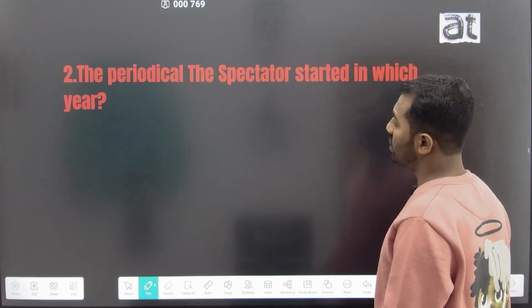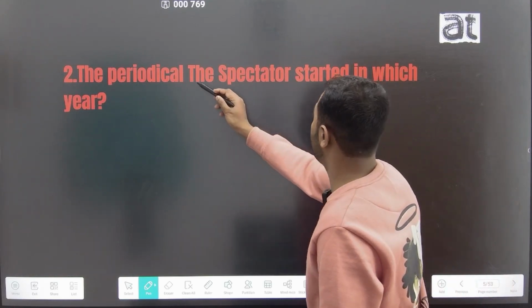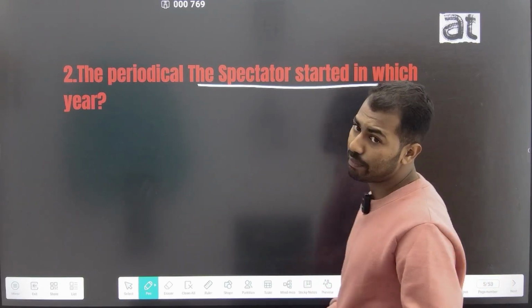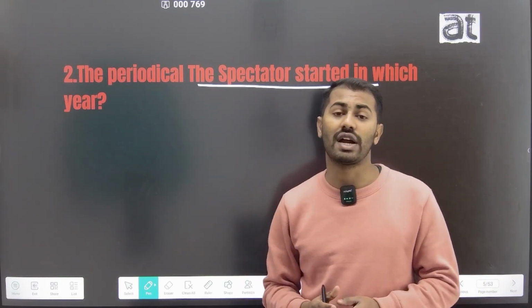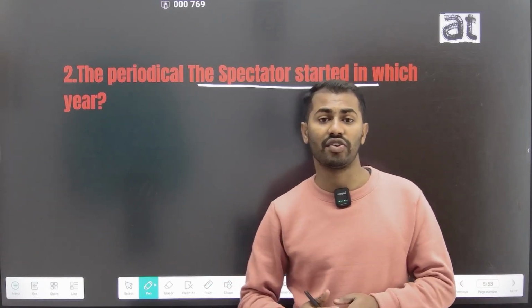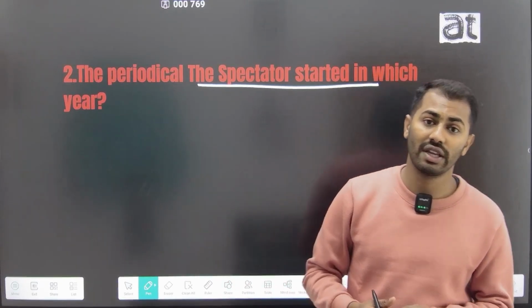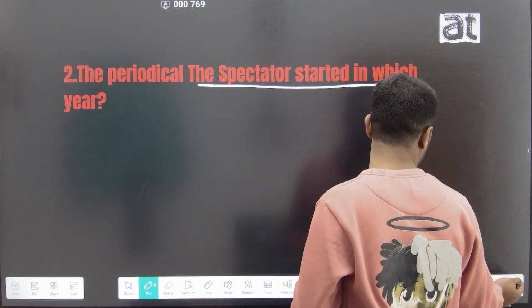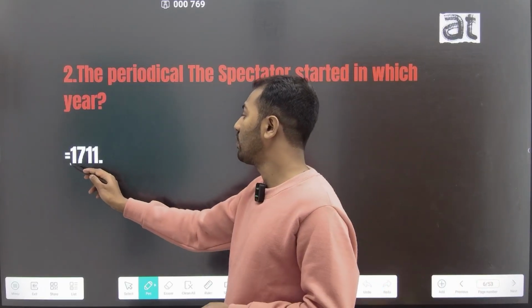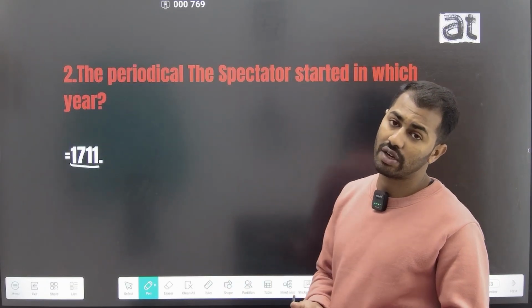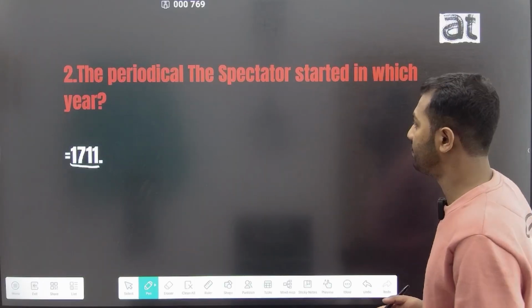The second question is, the periodical The Spectator started in which year? The periodical The Spectator was started by Joseph Addison and Richard Steele, and it started in the year 1711.